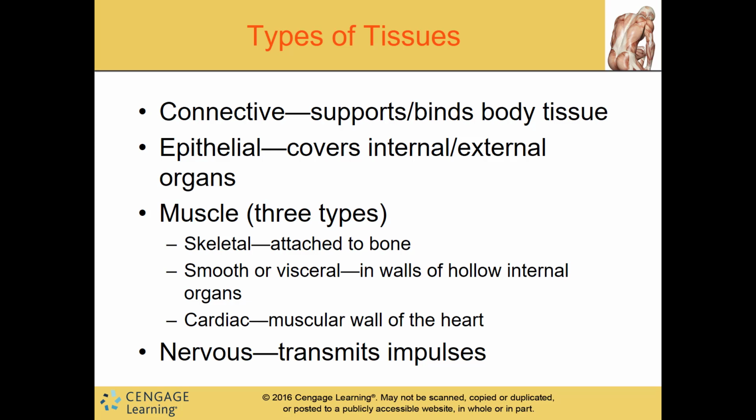Smooth or visceral muscle is an involuntary muscle, which means you don't have to think about it. So think about when you eat and your intestines. Do we have to tell our intestines that we want it to move the food? We don't. So that's involuntary, it's an autonomic thing that happens. And then cardiac is its own because it's kind of like a blend between the two. It's striated, but it's not voluntary. It's involuntary. We don't have to tell our heart to beat, right? Thank God, but I'm just saying. So think of cardiac as kind of like the hybrid. And then finally we have our nervous tissues, which transmit impulses.